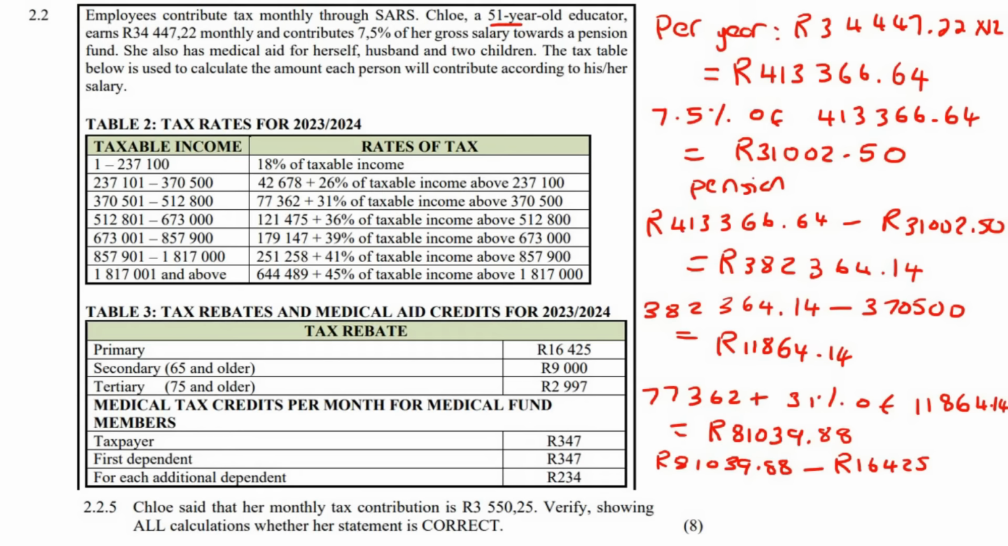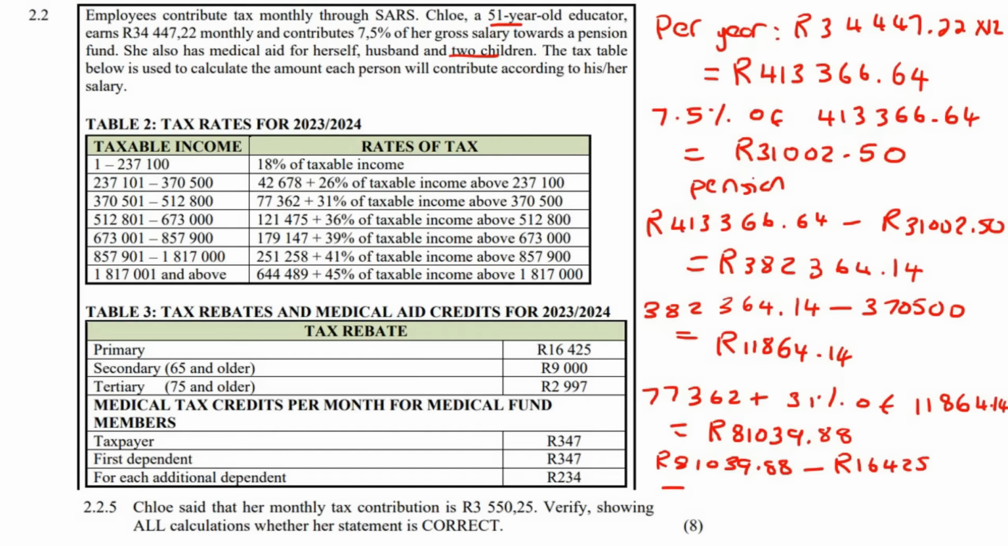Okay. Now we're also going to minus a few other things. For example, she has a medical aid. It says here that she also has medical aid for herself, her husband, and her 2 children. But now something you got to be careful of when you're doing these ones is that these are per month. So remember, we are busy looking at her per year at the moment. Okay, so that's very important. These are all per year, and this is per year, but then these are per month. So you've got to be careful.